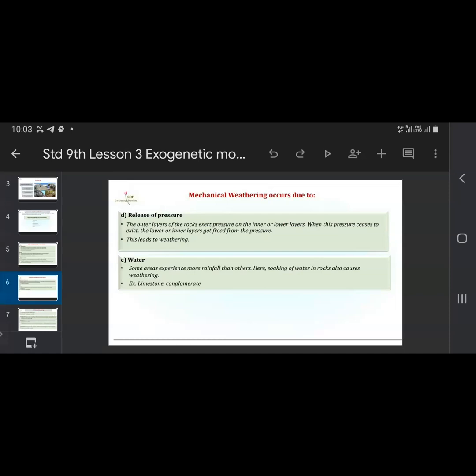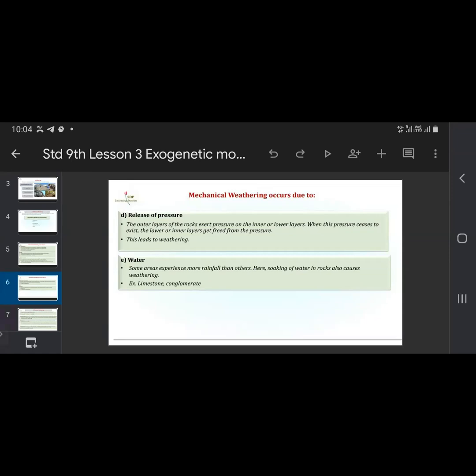So what happens? Soaking of water in the rocks also causes weathering. Examples are limestone and conglomerate. These are the two rocks where the disintegration of rocks takes place because of water.